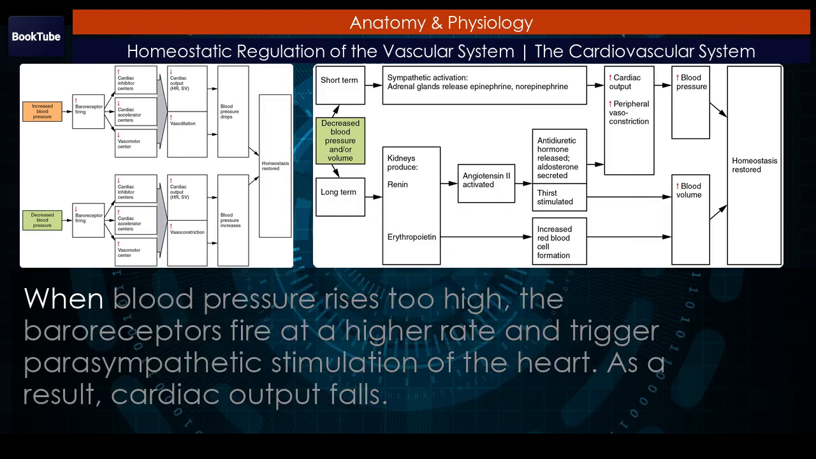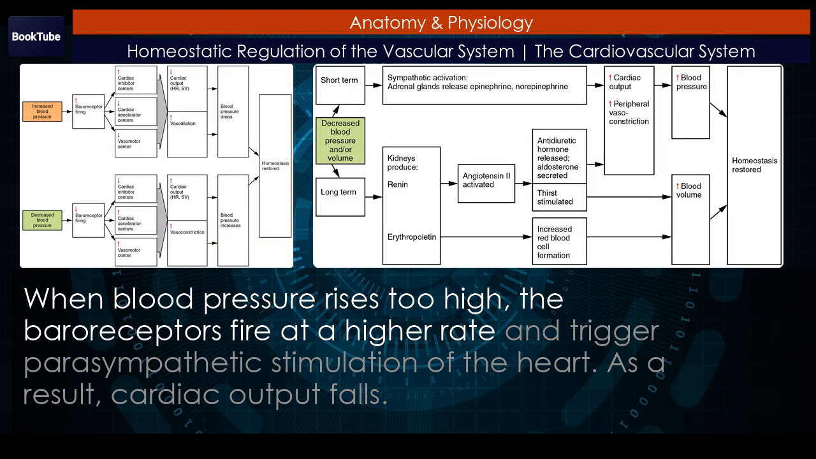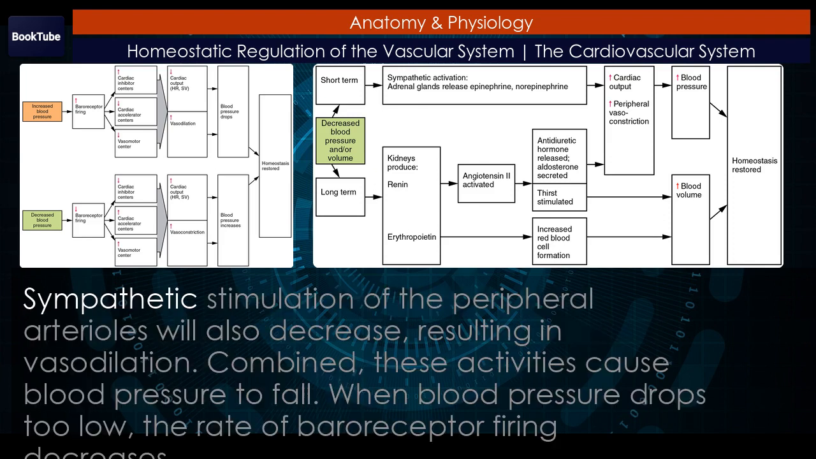Figure 2. When blood pressure rises too high, the baroreceptors fire at a higher rate and trigger parasympathetic stimulation of the heart. As a result, cardiac output falls. Sympathetic stimulation of the peripheral arterioles will also decrease, resulting in vasodilation. Combined, these activities cause blood pressure to fall.